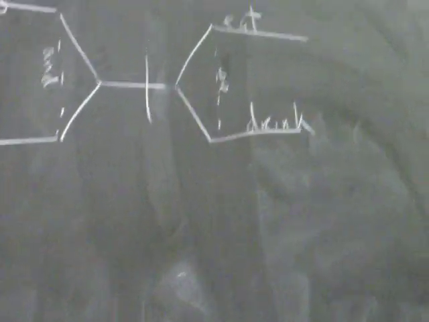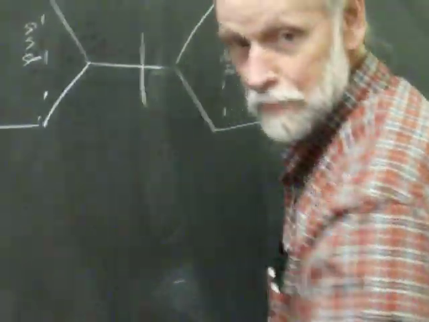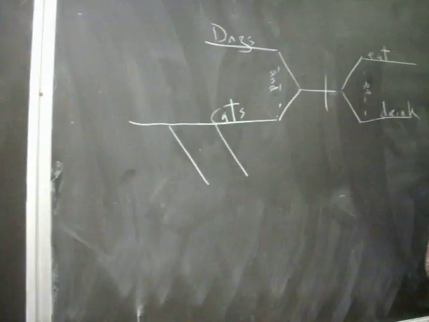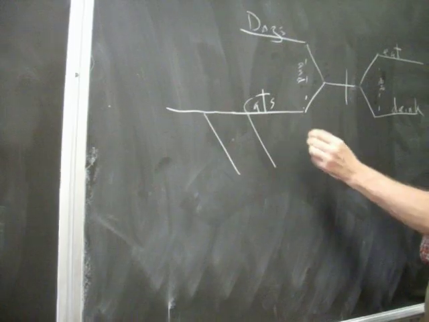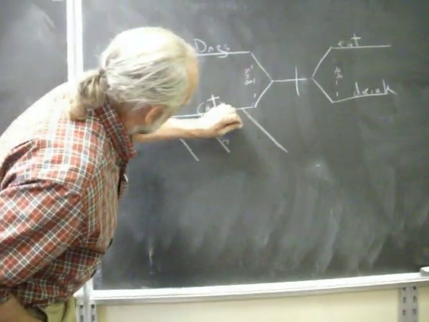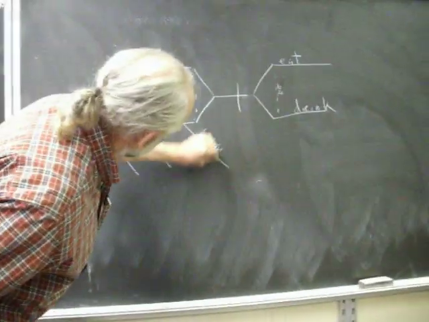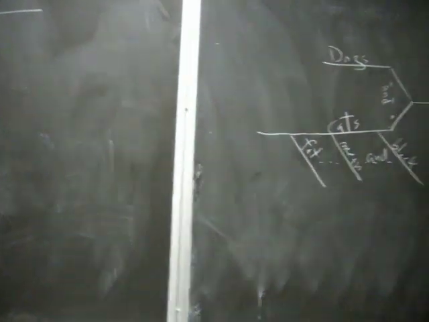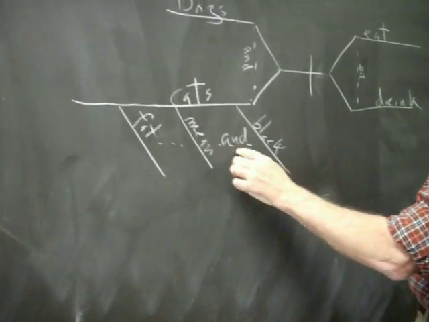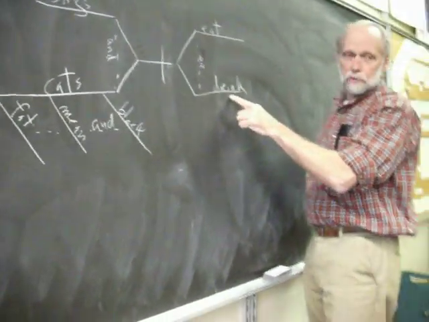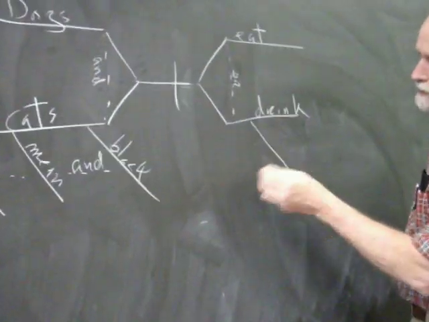Now, you can also take modifiers and make them compound. I could have fat cats. I could have mean cats. I could have black cats. So if I have fat, mean, black, I could put all of those there, but I can also coordinate them by doing this and put and. So now I've got dogs and fat, mean, and black cats. They eat or drink.